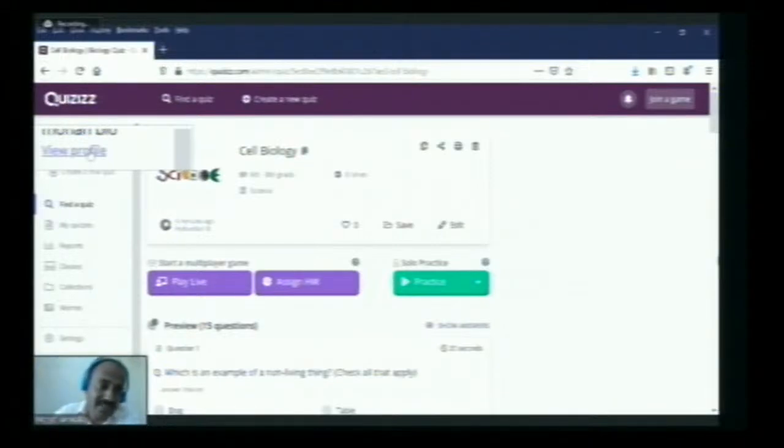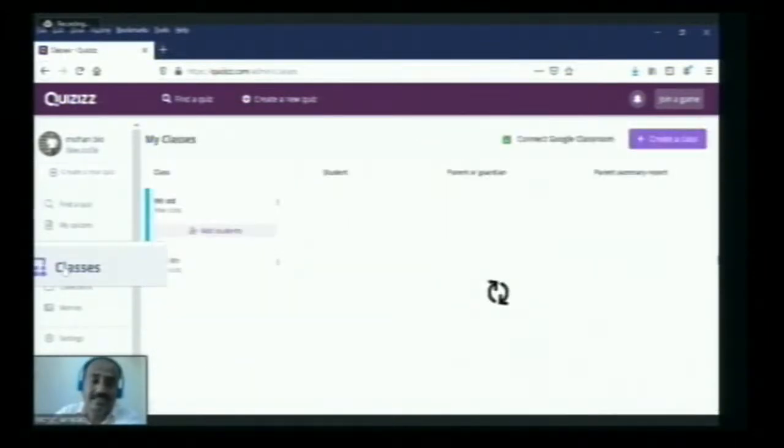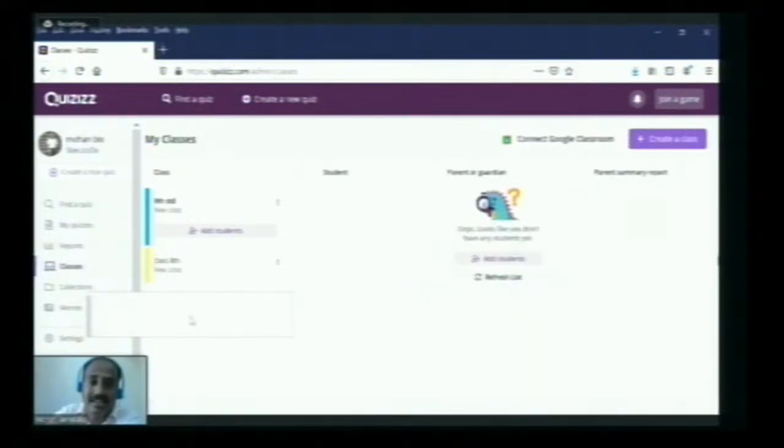Okay. And here one more option is there to create classes. So you can create your own classes as 8th standard or 9th standard or 10th standard, and you have to add the students' names and the parents' mail IDs. That will be appropriate to give homework to the students as a quiz.